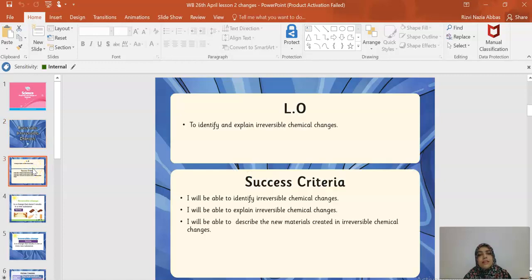Today our learning objective is to identify and explain irreversible chemical changes. We will identify that irreversible changes are chemical changes, and you will be able to explain what irreversible changes are and how they are chemical changes, and describe that in a chemical irreversible change a new material is formed.